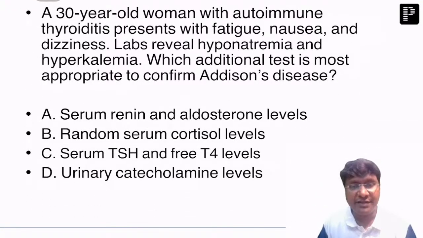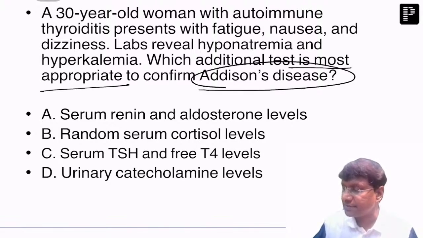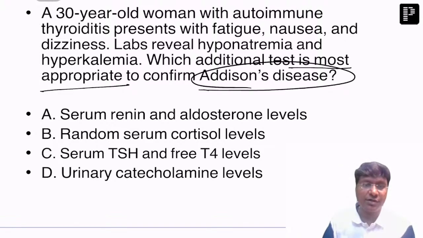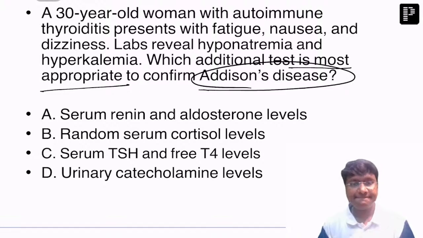Okay, so we have a 30-year-old woman with autoimmune thyroiditis presenting with fatigue, nausea, and dizziness. Labs reveal hyponatremia and hyperkalemia. Which additional test is most appropriate to confirm Addison's? Serum renin and aldosterone, random serum cortisol levels, serum TSH and free T4, or urinary catecholamine levels. There is autoimmune thyroiditis, and the patient also has hyponatremia and hyperkalemia.